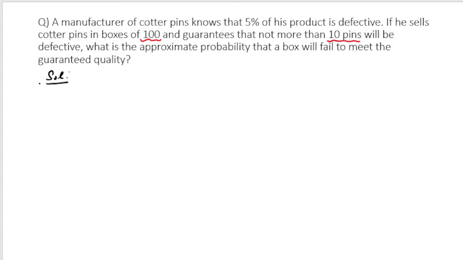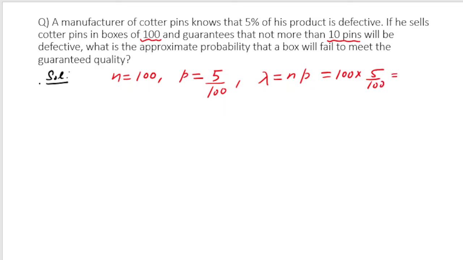Ladies and gentlemen, first, in the box, how many pins are there? 100 pins. So the number of pins is 100. And how many pins are expected to be defective? The probability is 5%, which means 5 by 100. So what is lambda? Lambda is n into p, that is 100 into 5 by 100, which is equal to 5.